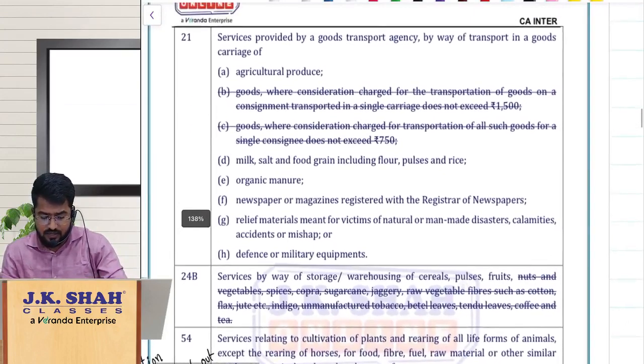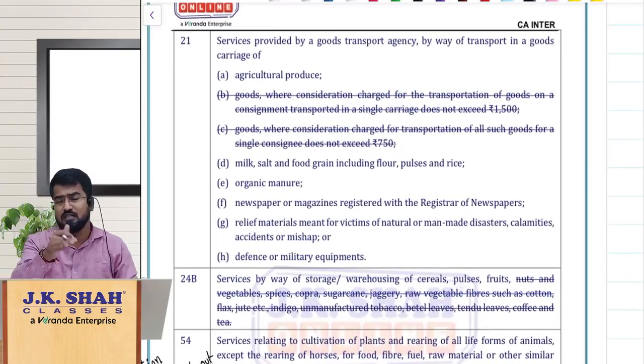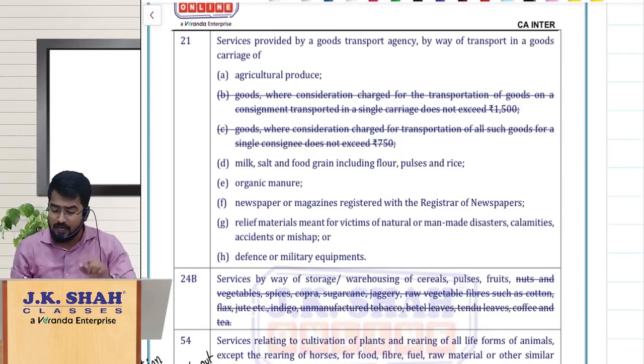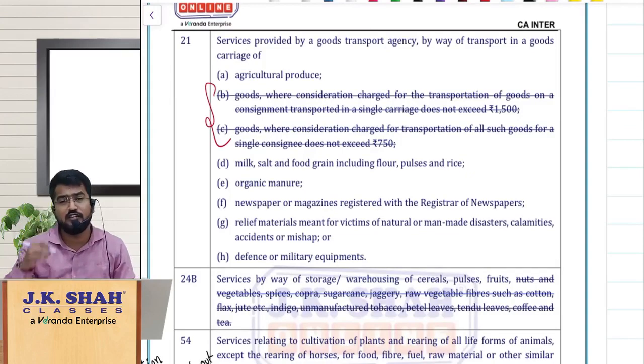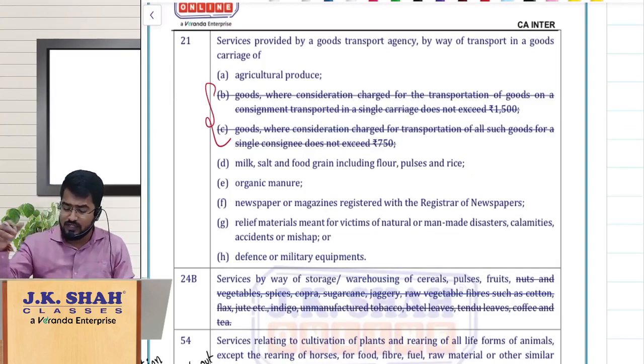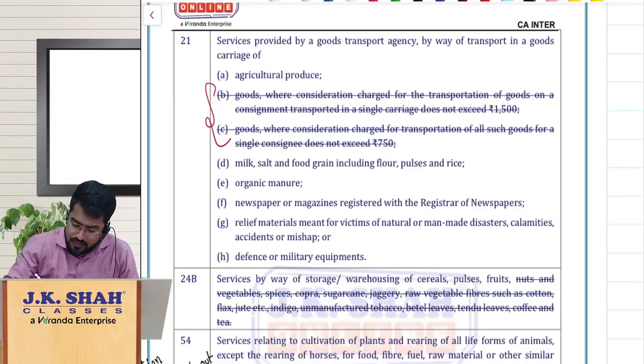The same way here in entry number 21, earlier for the goods transport agency, transportation of goods by road through GTA is taxable, but there was a relief based on consideration: single carriage consideration not exceeding 1500, they were enjoying the exemption, and single consignee consideration not exceeding 750, they were enjoying the exemption. Now it is taxable.